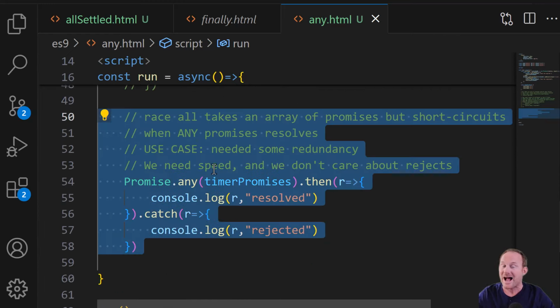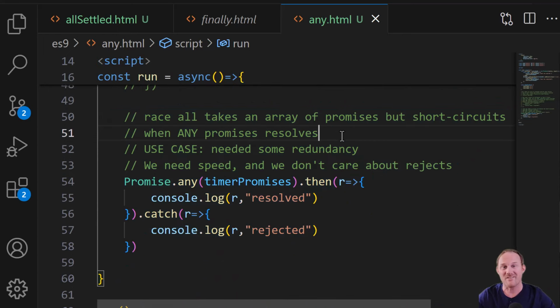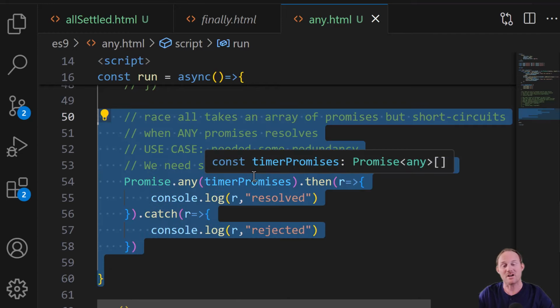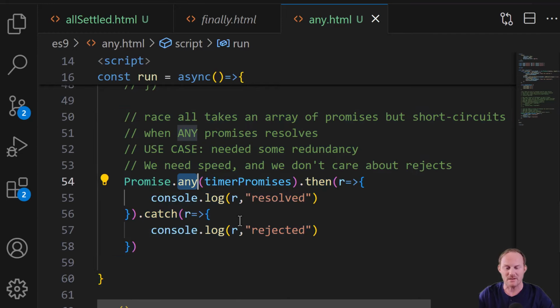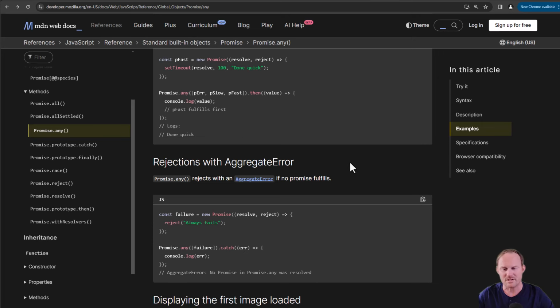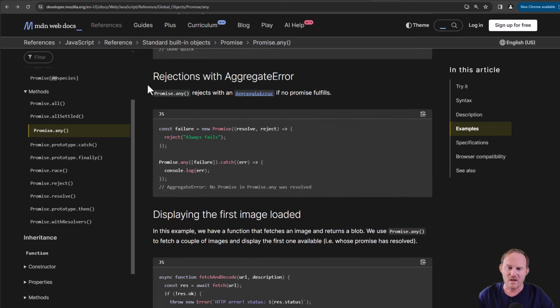Down here, I want the data, and somebody's going to give it to me, or we're going to have like a full-blown every single promise will reject. Okay, that covers us for promise.any. They have a few more examples in the documentation here. It shows how the aggregate error works.